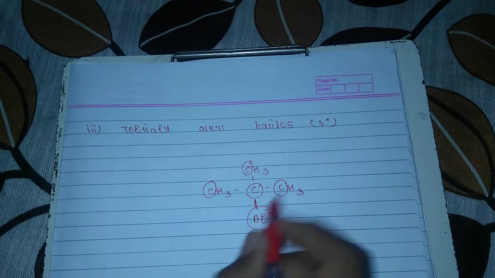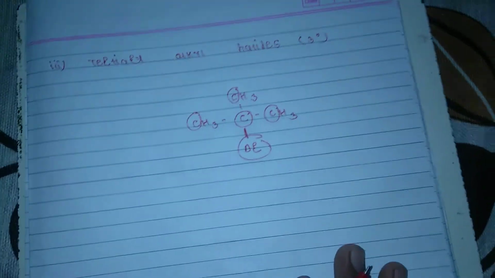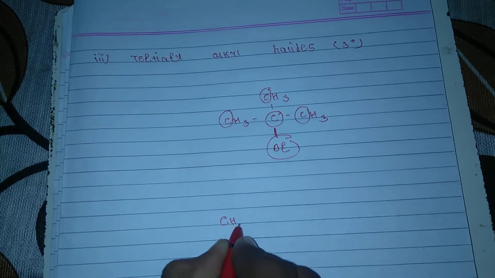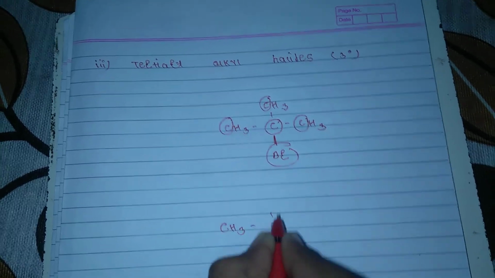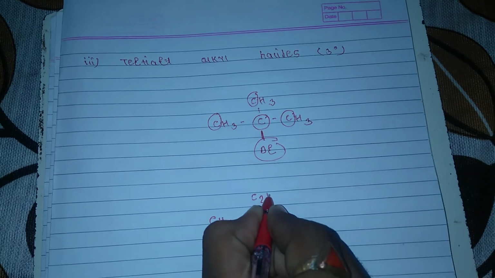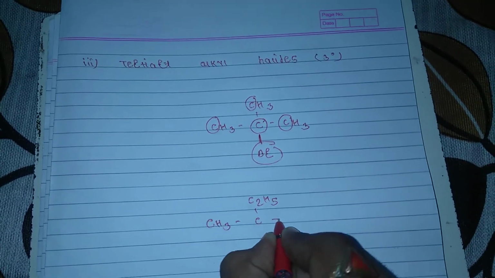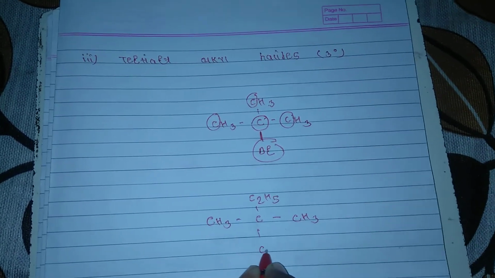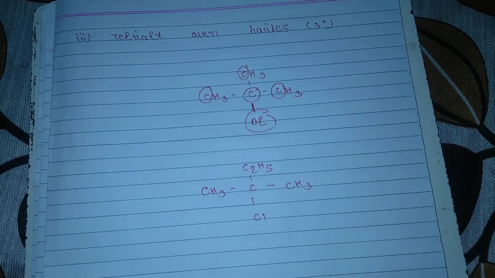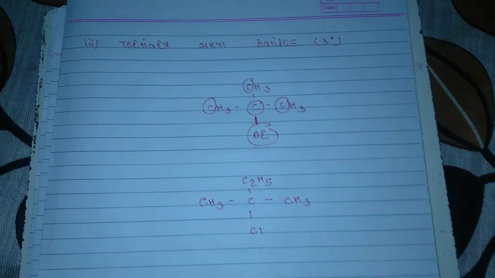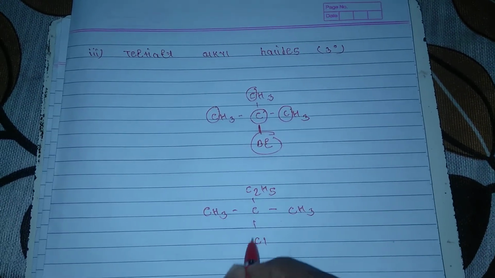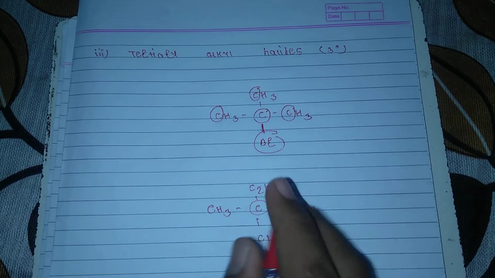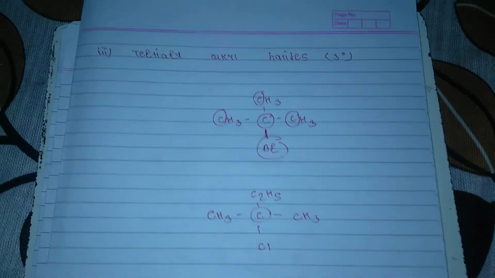Now the second example, this is tert-pentyl chloride. In this case the halide group is attached to that carbon, and this carbon is attached to another three carbon atoms. So this is the tertiary alkyl halide.